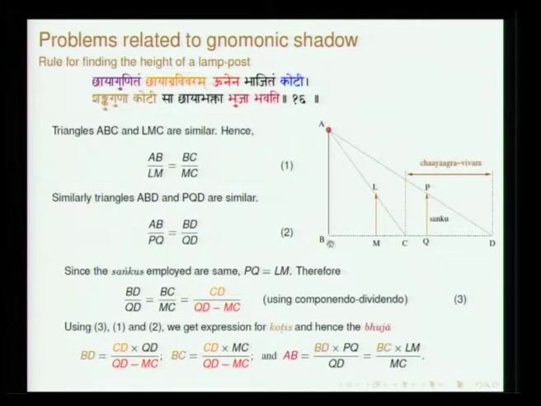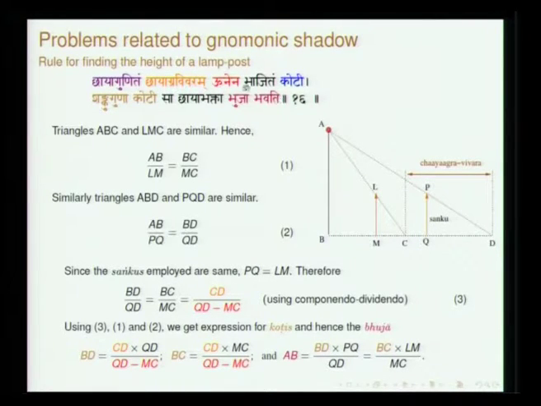So, this is what is koti, and here there will be two kotis. If this is bhuja, if you conduct the experiment by placing the Shanku at M, then BC is one koti. If you conduct the experiment by placing Shanku at Q, then BD is koti. So, since this is bhuja, both of them are kotis depending on where you place the Shanku, and that is why we have the dual usage.